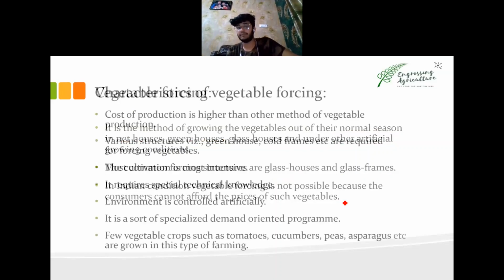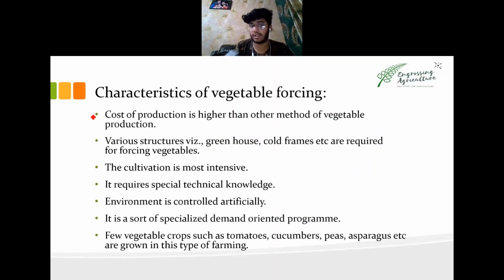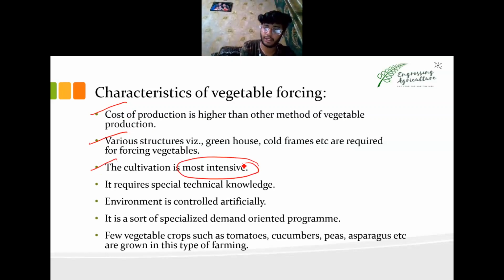Characteristics of vegetable forcing, we must know. Let's start. Cost of production is higher because they are grown out of season. Structures are required, as I told you right now. Cold frames, greenhouses, hot frames, different structures are required. It is more and most intensive. Intensive means small area, high output.